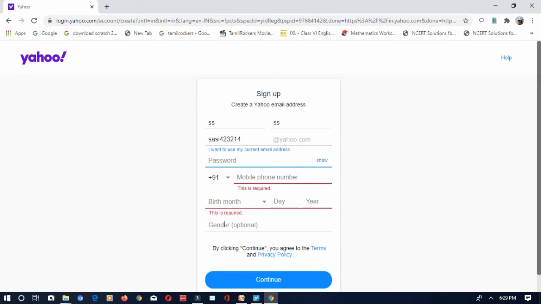Why do you need to enter this alternate email ID? Because in case you forget the email ID, or if you want to recover this particular email ID, to recover it we need the alternate email ID. Okay, this way you have to create your email ID.